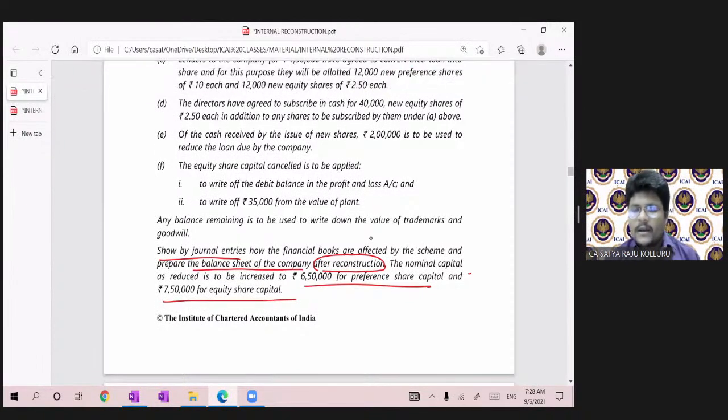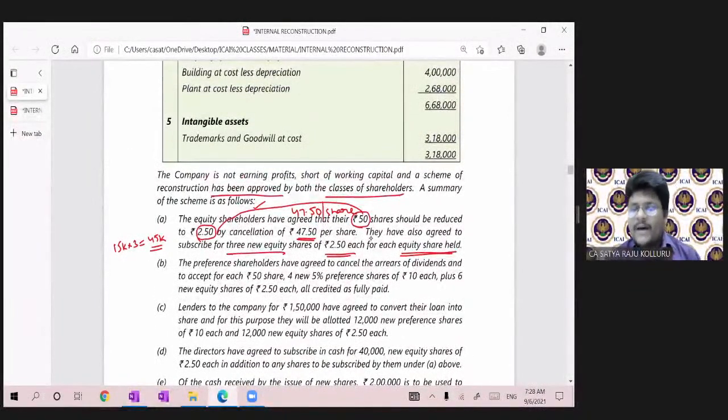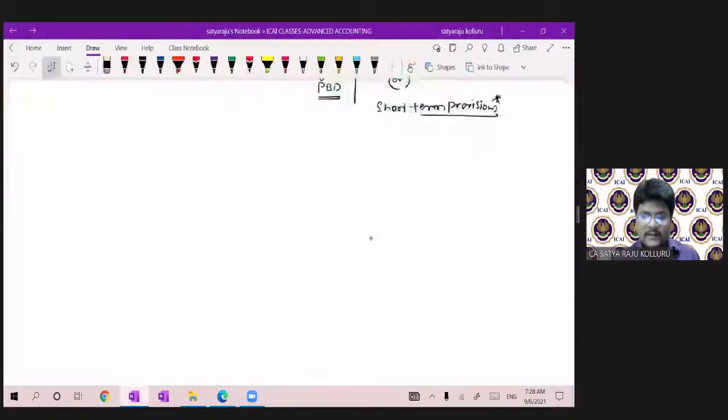The existing nominal capital was increased, which is also known as alteration of share capital, which forms part of internal reconstruction only. So first, I will read one by one point, then I will pass the journal entries. At the end, we will see the balance sheet. Now, without wasting much time, let us move on with my OneNote simultaneously.